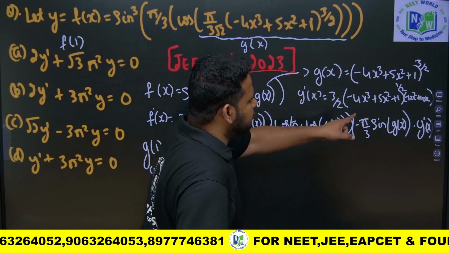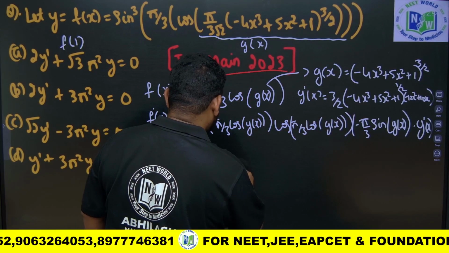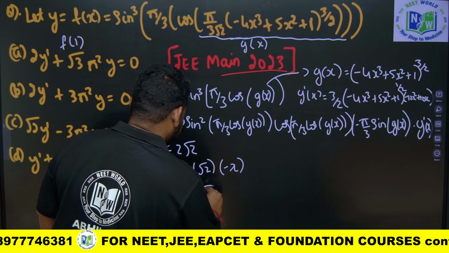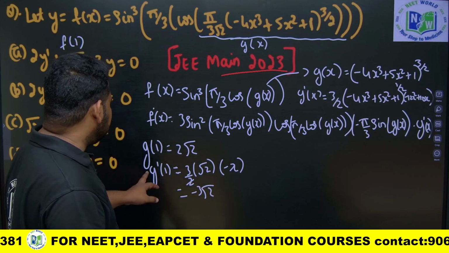This is 12 into 1 plus 10. This will be minus 2. So what I can do? This 2 I can cancel. I will get it as what, friends? Minus 3 root 2. I will get it as minus 3 root 2. Now, I got g dash of 1.